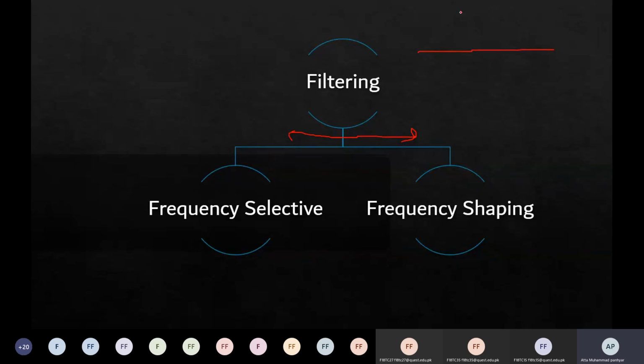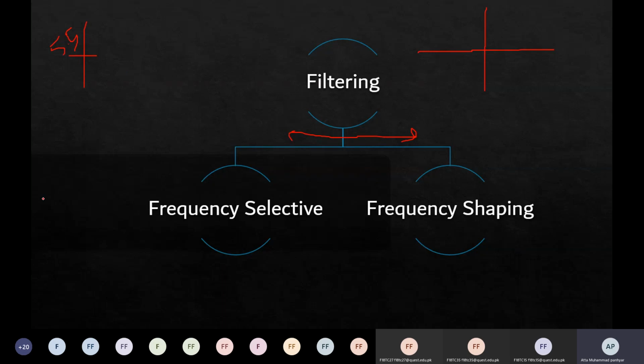For example, if I ask you to categorize your class into two parts, those students who have height greater than 5.5 feet, 5 feet 5 inches, from those who have height less than that.